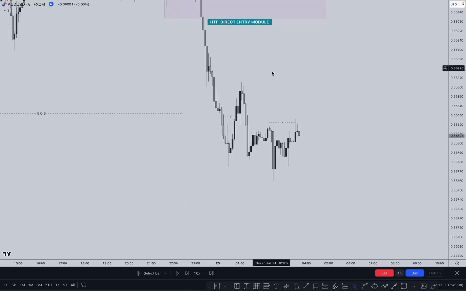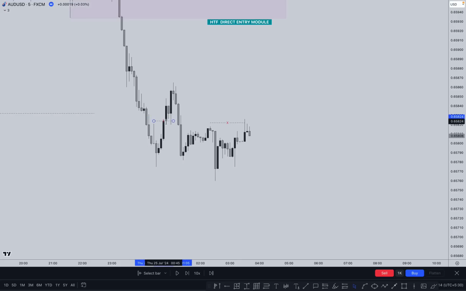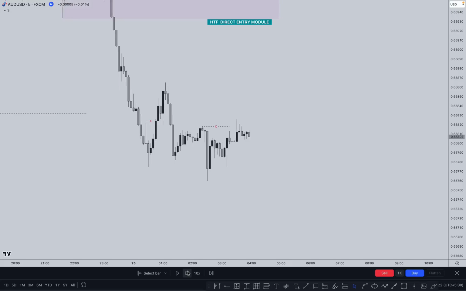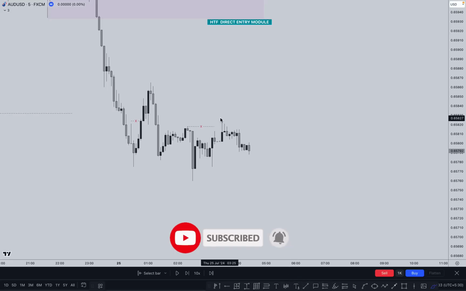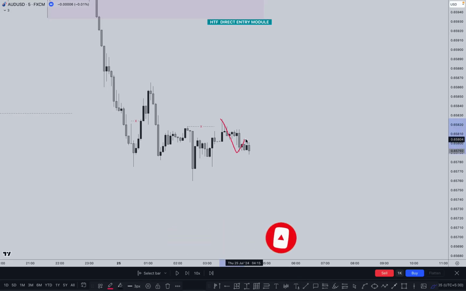I'm just going to zoom this part so you can understand more clearly. This is our inducement which is taken out. It means if market broke this low, we are interested in the sell right here. Market broke this low, which means this is a small pullback and it creates a structure something like this. Look at this one. This is our pullback here. Create one more pullback, push downside, take a pullback and mitigation, and we are interested in the sell. Why are we looking for the sell? Because the inducement is taken out.